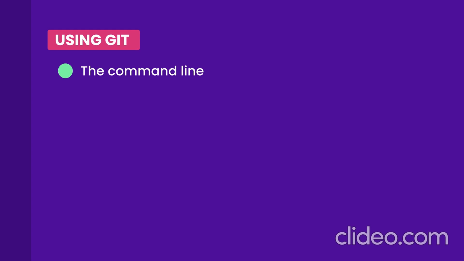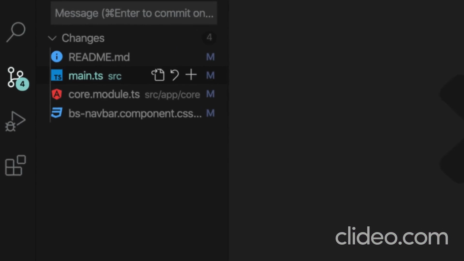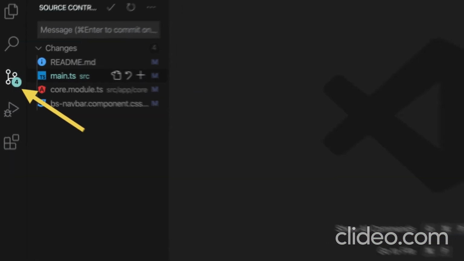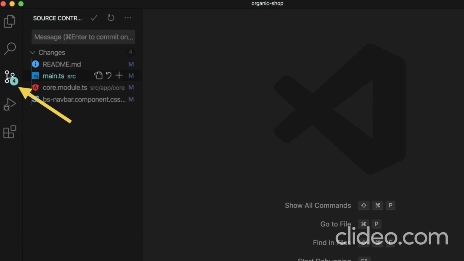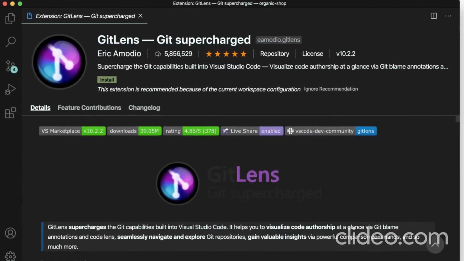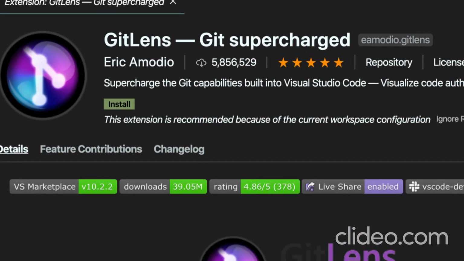Now, if you don't like the command line, well, you're in luck, because most modern code editors and IDEs have built-in support for basic Git features. For example, in VS Code, we have this source control panel, which gives us the essential Git features. There are also extensions available for bringing additional Git features. For VS Code, the most popular extension is GitLens. It brings a ton of Git features in VS Code.